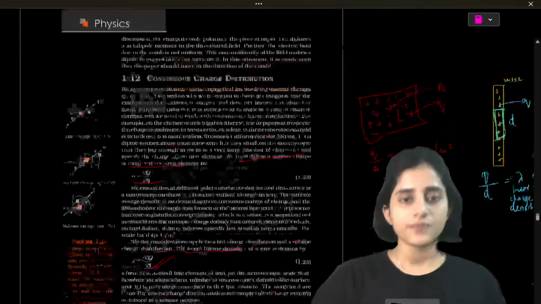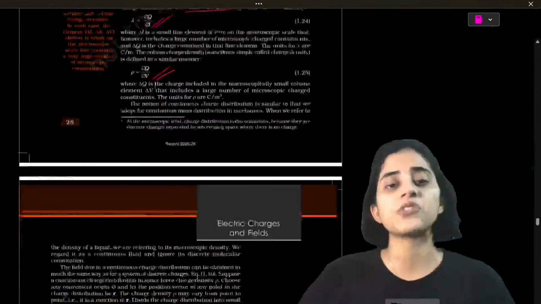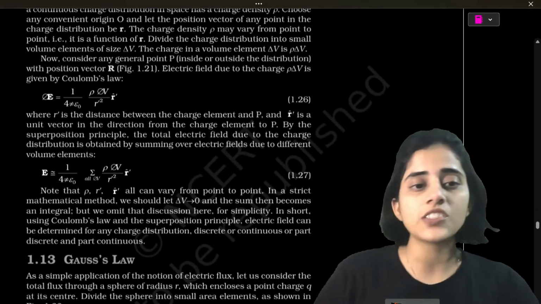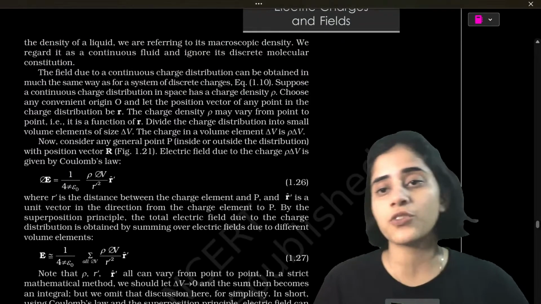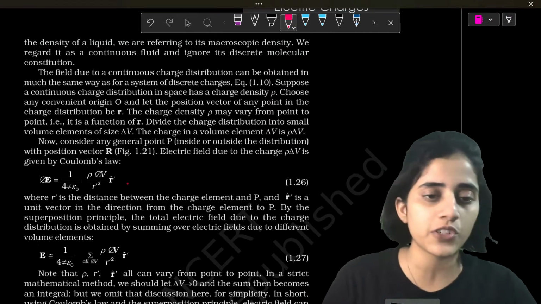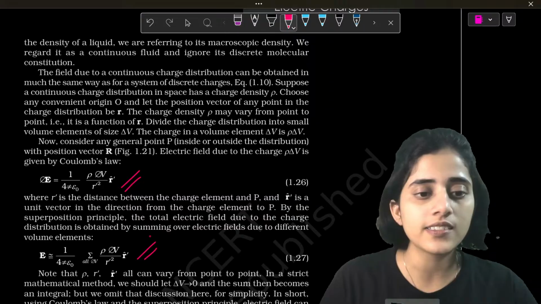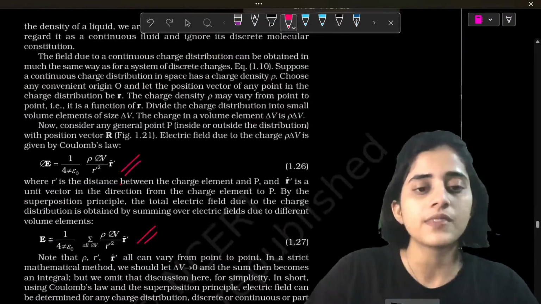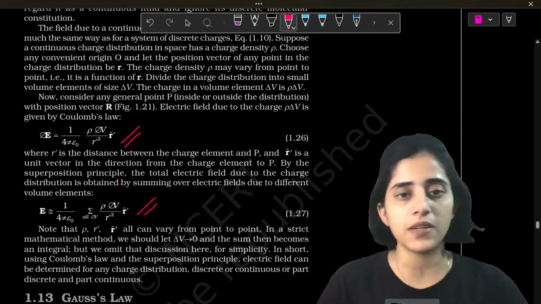Next, under continuous charge distribution, the next topic is the charge distribution and electric field. So you can see there are three formulas here for electric field. So let's see how you get these formulas.